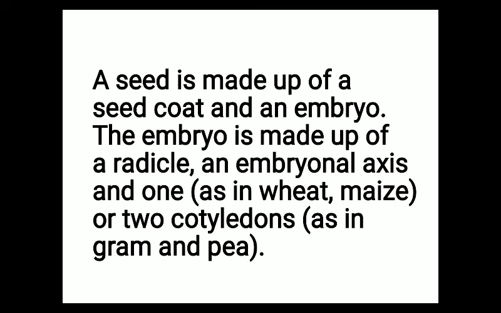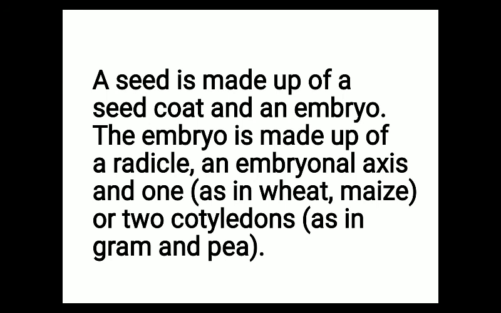Now come to the seed. What are the components of a seed? A typical seed consists of two parts. The first is the seed coat and the second is the embryo. This is very important. So seed consists of seed coat plus embryo. Don't get confused: if the question asks what the components of a fruit are, then the answer is that a fruit consists of two components, fruit wall and seed.